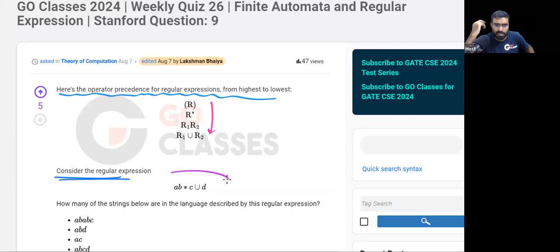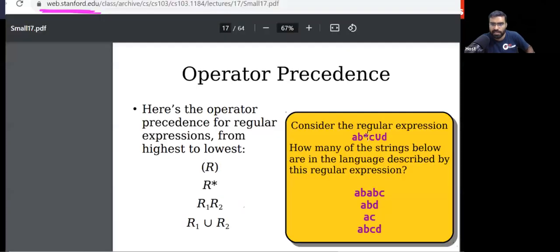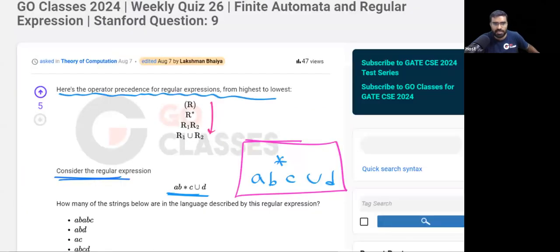Consider the regular expression that is given to you. Actually, there is a mistake here. This should be A, B star C union D. I will correct it. You can see this in the Stanford slide. So this is correct: A, B star C union D.